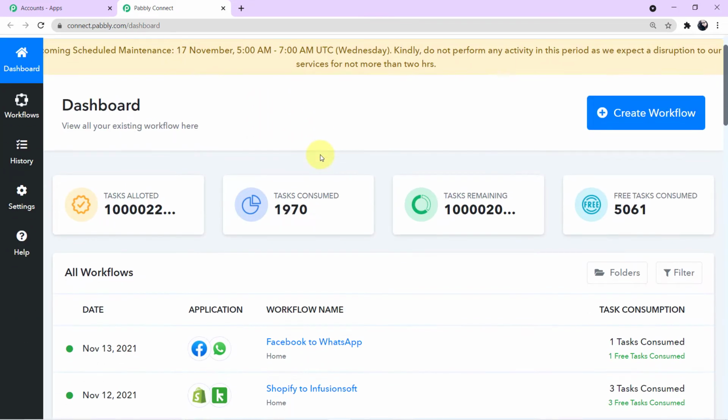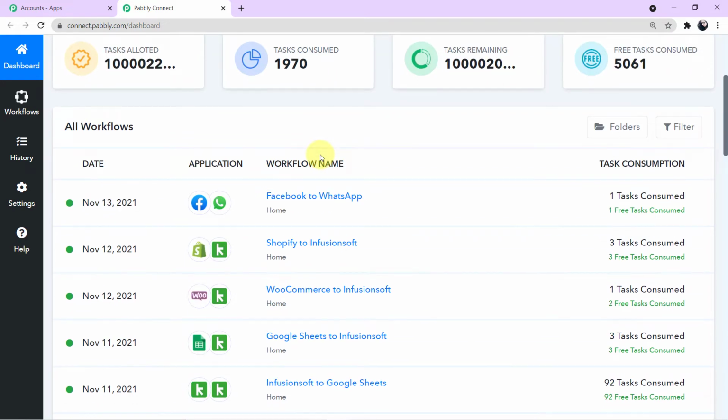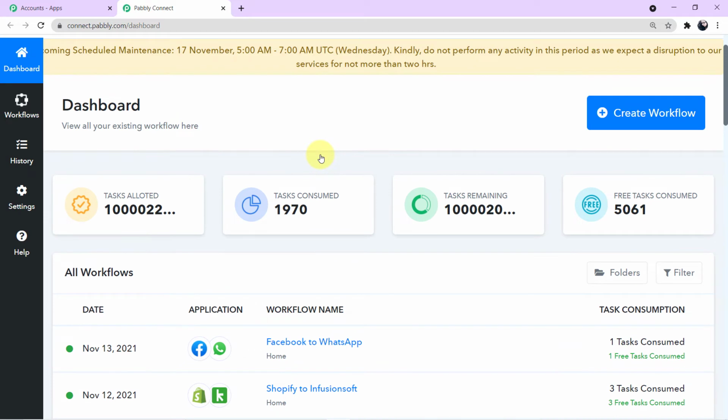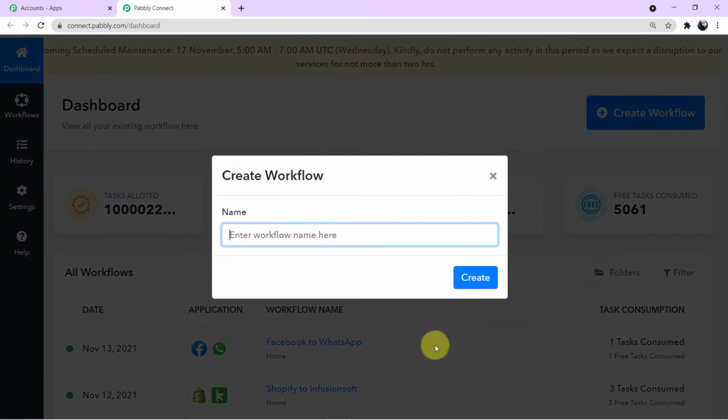Okay, now we have reached the dashboard of Pabbly Connect. This is how the dashboard looks, and here you can see the various workflows I have created on my screen. Now we have to create a new workflow. So for that, come to your right corner where a blue button is given which says create new workflow. Click here and a mini box will emerge in front of you. Now it is asking to name your workflow. So let's name our workflow.